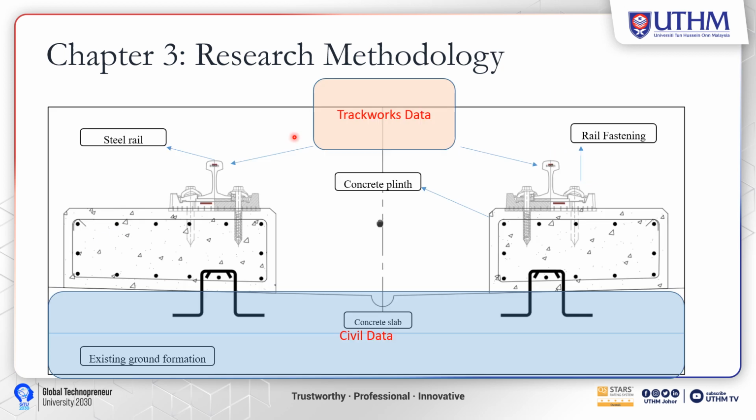This is the typical track alignment cross-section of the LRT3 project in Johan Setia Depot, where the track work data will be taken from this region, and then the civil data will be extracted from here, concrete slab and below, because this formation is constructed by the track works department, and the blue shaded region is constructed by the civil department.